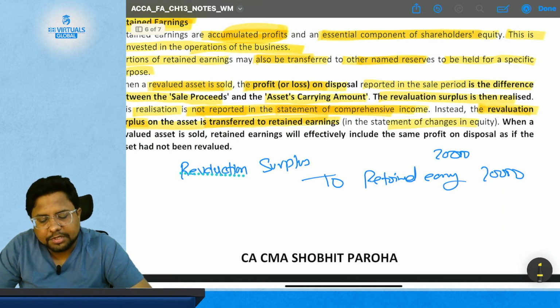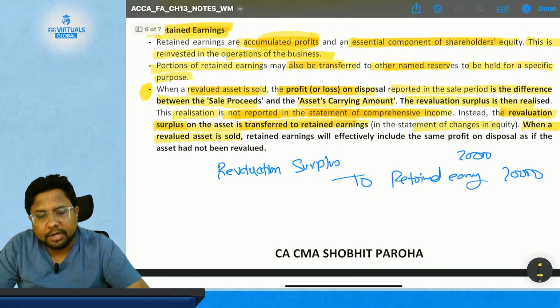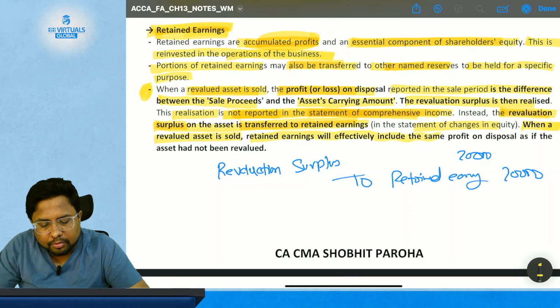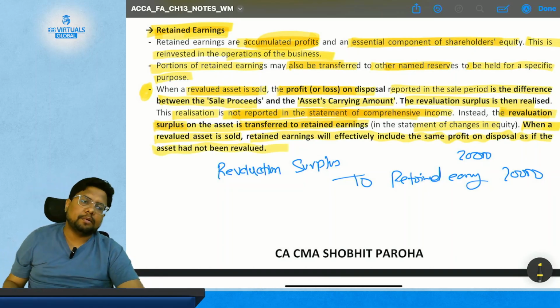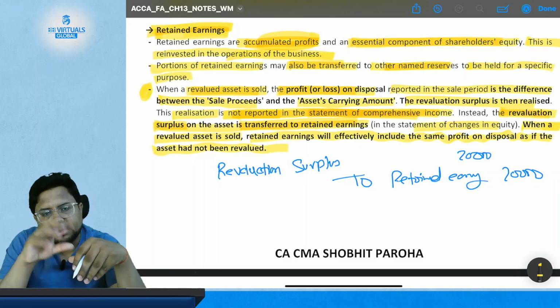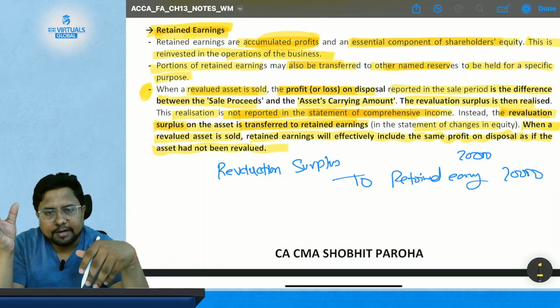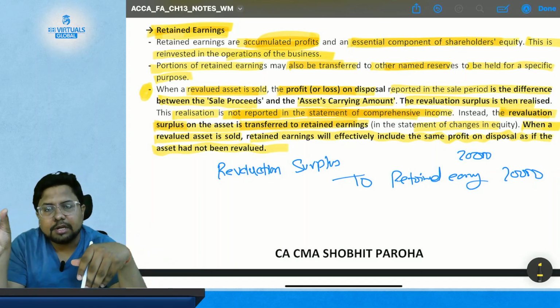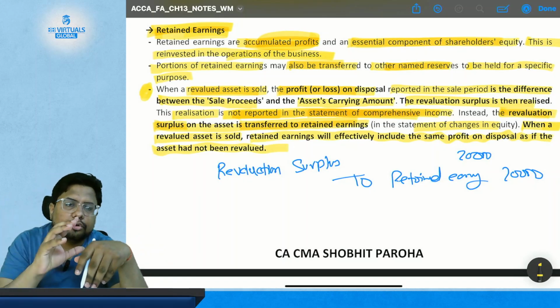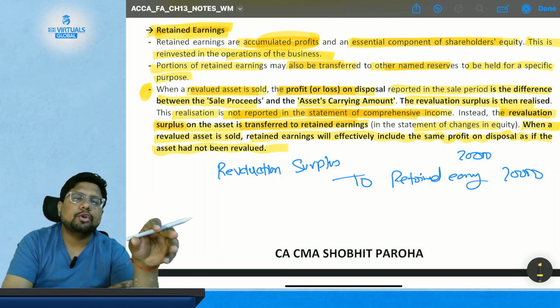In the statement of changes in equity, when a revalued asset is sold, retained earning will effectively include the same profit on disposal as if the asset had not been revalued. So this means that there is no such change in the retained earning because the revaluation surplus is just transferred from equity to equity. It was earlier in the equity section, in revaluation surplus, and has gone to the equity section only, in the head retained earning. So there is no such change.